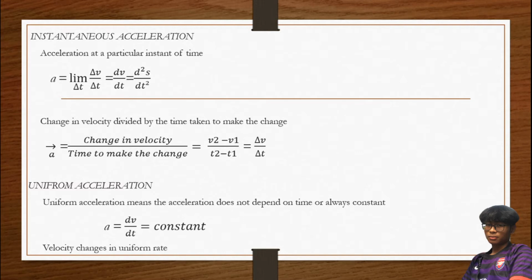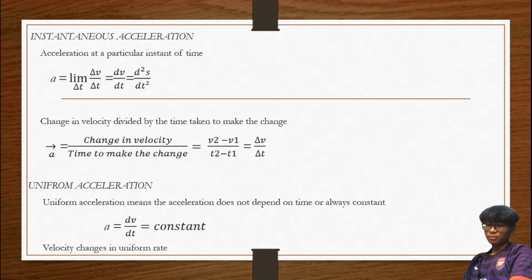But remember dv over dt ni just for the equation. Okay, if the question give equation for velocity, like velocity equal to t square minus 2t, like that. So change in velocity divided by the time taken to make the change. So change in velocity over time to make the change, delta v over delta t.